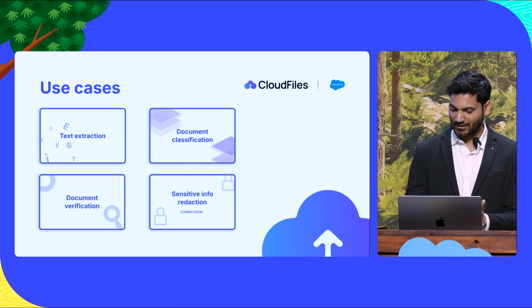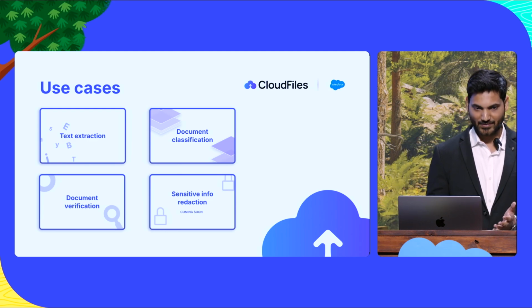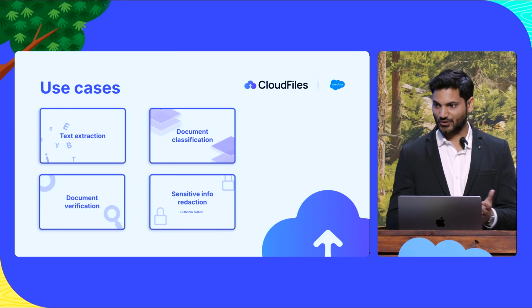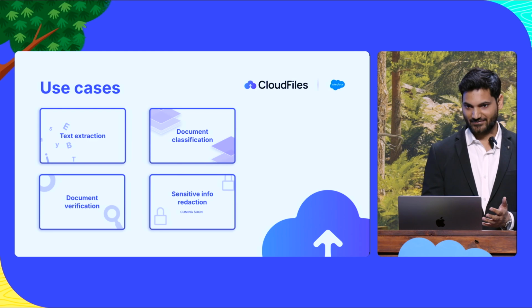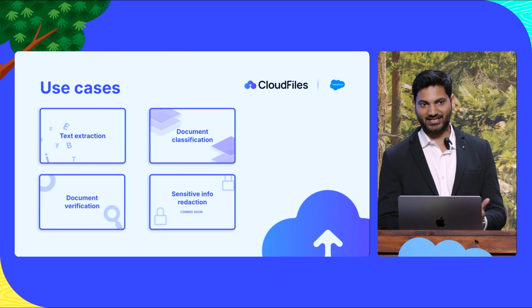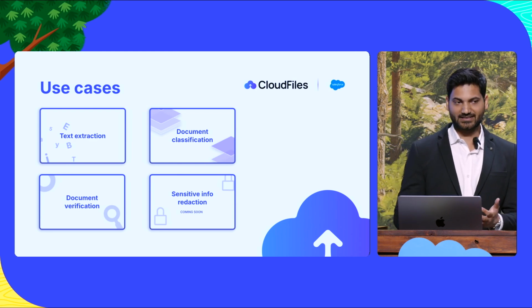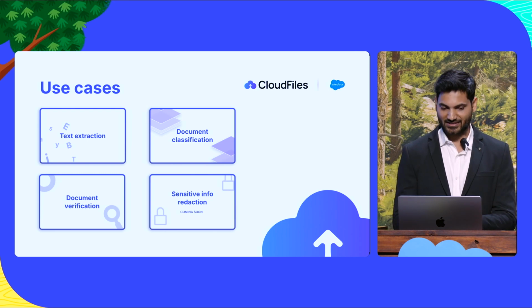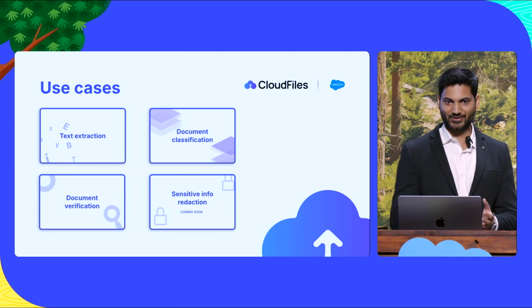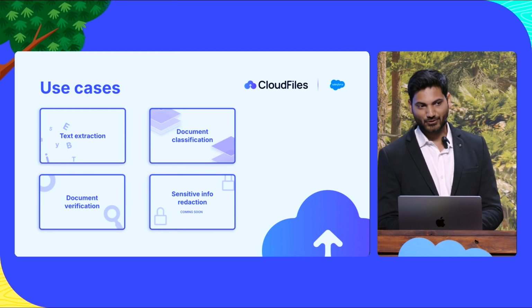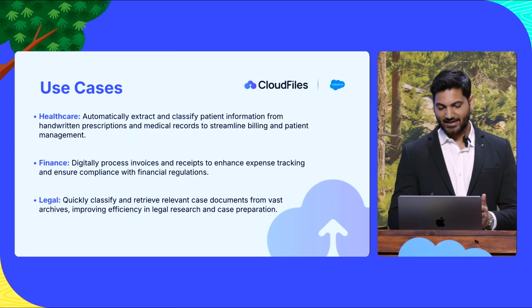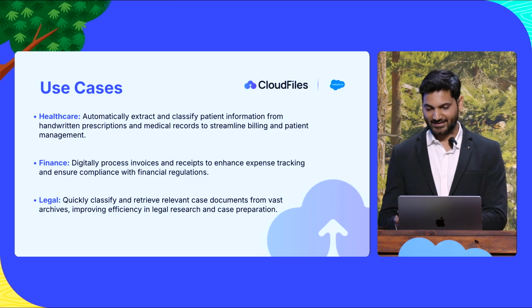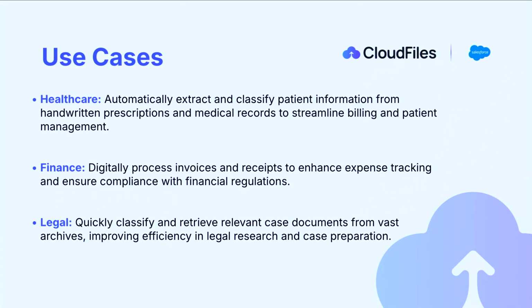And then we also have sensitive information redaction. Now with AI, there will be more data in the world. And we are saving that data forever because the storage cost is very low these days. If you're keeping sensitive customer information, you are literally keeping it forever in your systems, which is really not a good idea. So using AI, we can also just remove all the sensitive information and keep the data redacted.